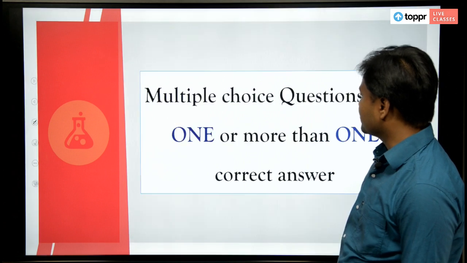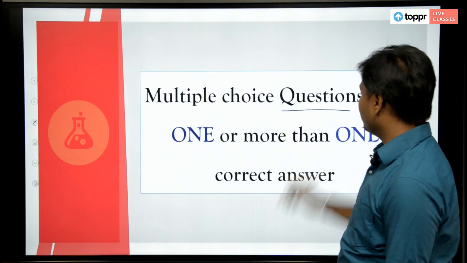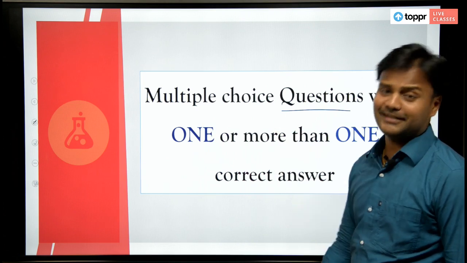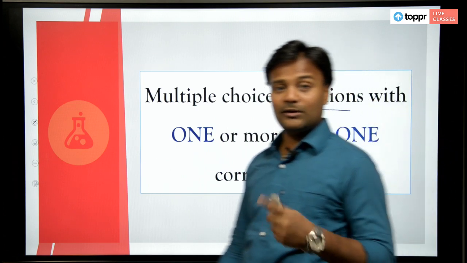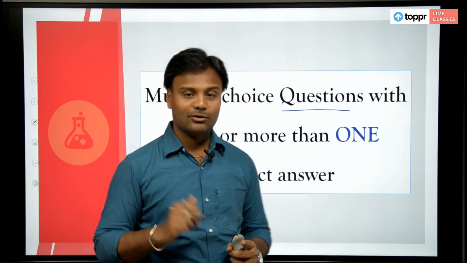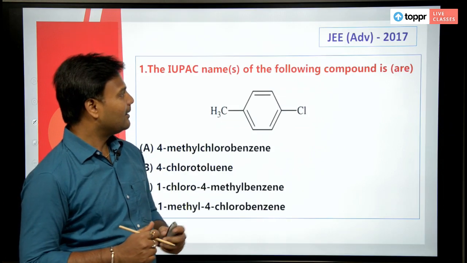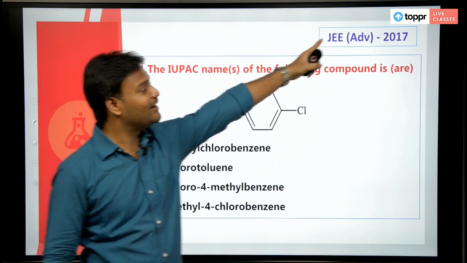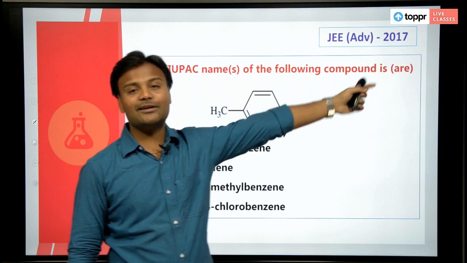Right, this we have seen again, multiple choice questions with one or more than one correct answer. So here it is not only one correct answer, you have more than one correct answer. We have to be more careful in solving the questions. Right, the easiest question that you have got in JEE Advanced 2017. What is the question all about?